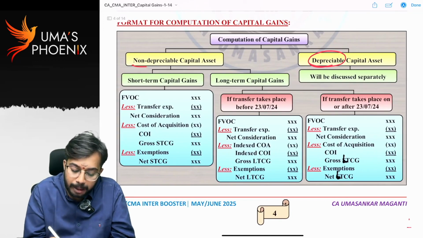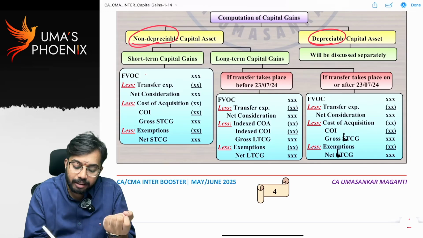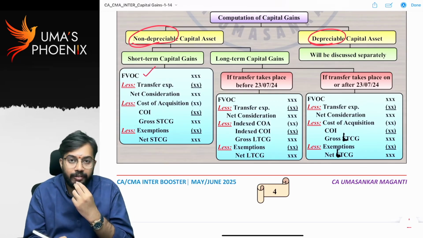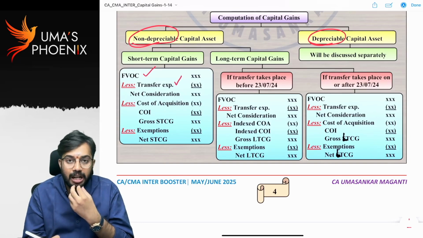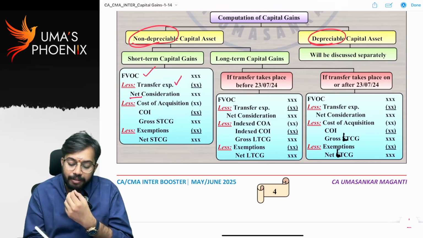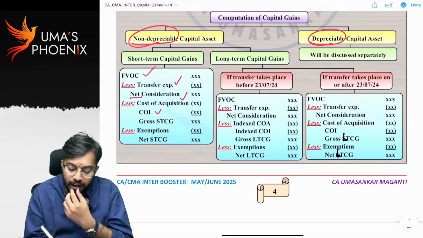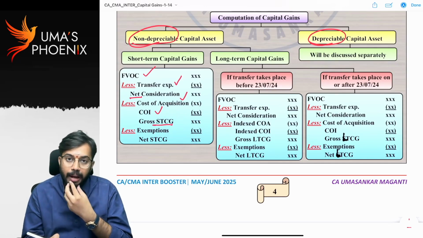In case of non-depreciable capital assets, if it is a short-term capital asset, first we will take the full value of consideration. Whatever the sale consideration is, that is the full value of consideration. From that we will reduce transfer expenses, thereby we will arrive at net consideration. From that we will reduce the cost of acquisition and cost of improvement, thereby we will arrive at gross short-term capital gain.